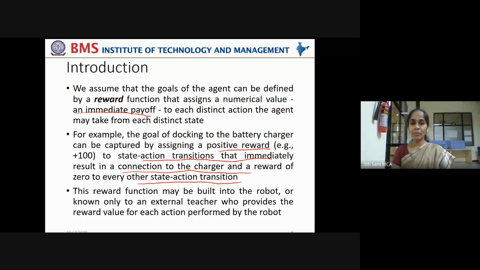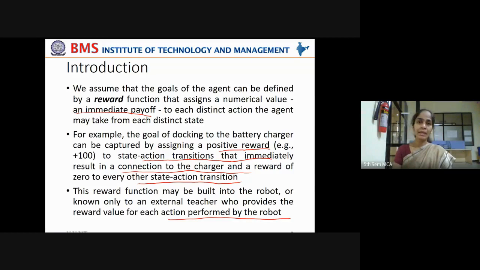This reward function may be built into the robot or known only to the external teacher who provides the reward value for each action performed by the robot. So who will try to execute this reward function?